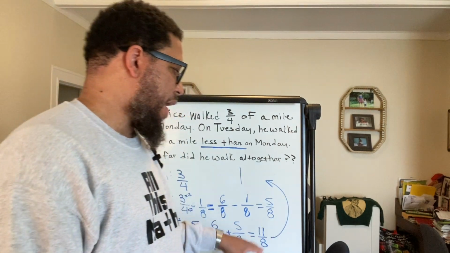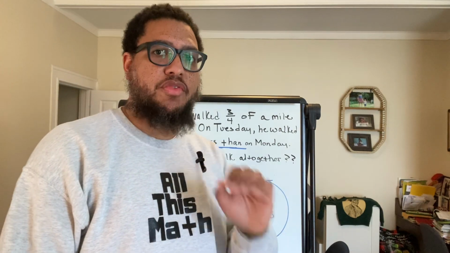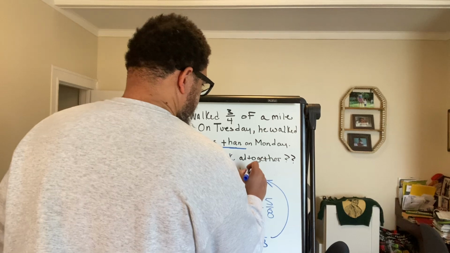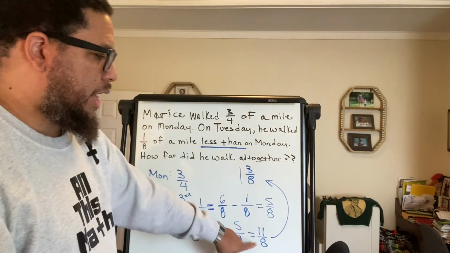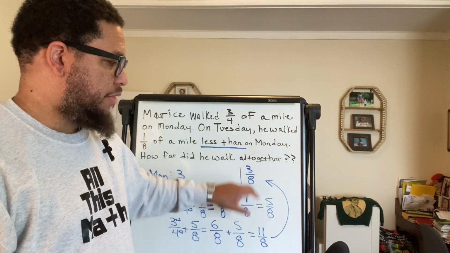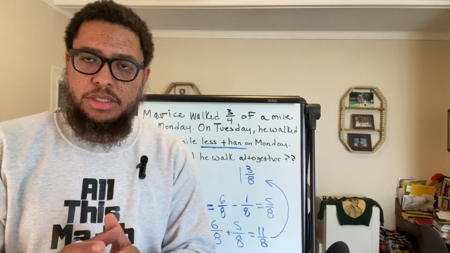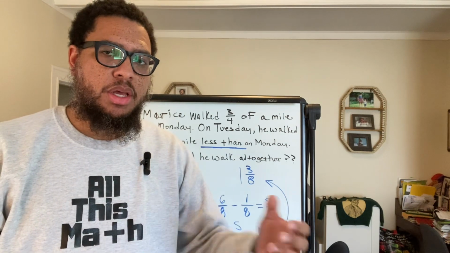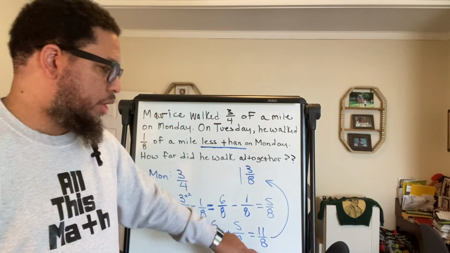So that means that a fraction of another group of 8 can fit into 11. A fraction, a part, a smaller part, not the whole 8, but a fraction of 8. So then we're going to have 3 in our numerator, and we keep 8 as our denominator. So this is how many 8s can fit into 11. One whole 8, right? And then 3/8 of another 8, right? So if you think about it, you break the 8 down into 8 equal parts. 3 of those parts can fit into 11. That's the extra 3.